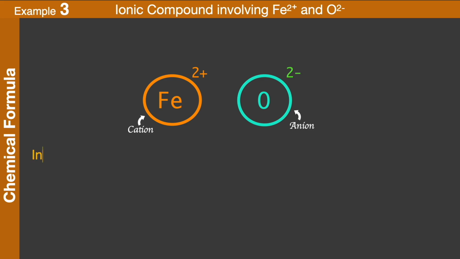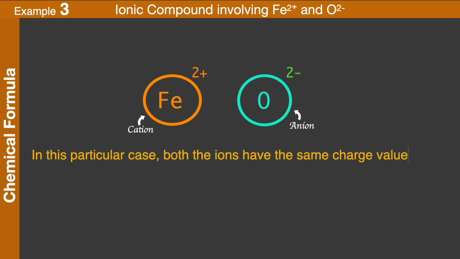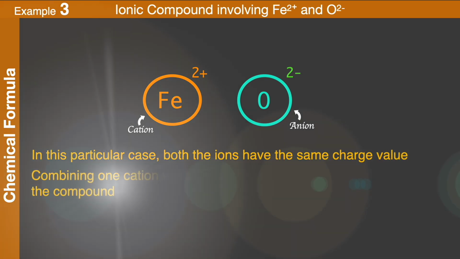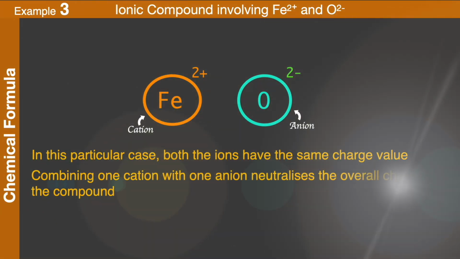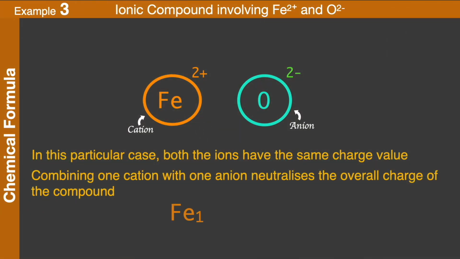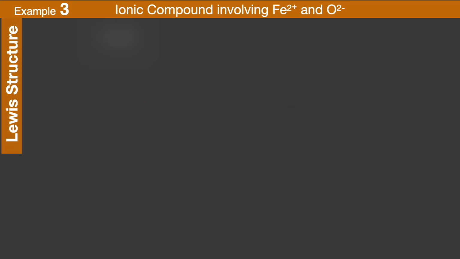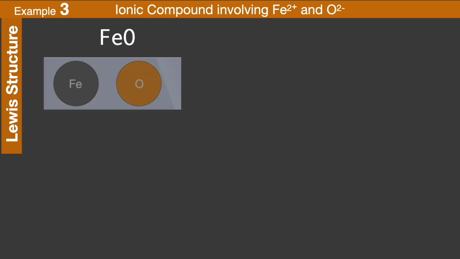In this particular case, both the ions have the same charge value. Combining one cation with one anion neutralizes the overall charge of the compound. So the formula of the compound is Fe1O1, which simplifies to FeO. Lewis diagram. We can easily draw its Lewis structure from the formula. For that we show one cation Fe2+ and one O2- anion, one after another, also depicting their charges.